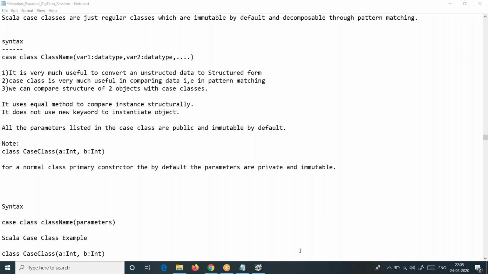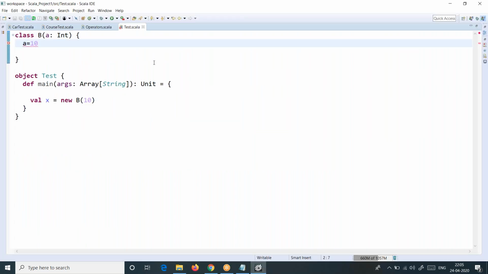Not private and mutable, private and immutable. Can you see? Am I able to modify it? I'm seeing mutable here. Where am I able to modify this? This A. Am I able to change this? Internally, can I change it? Suppose you declare it as var.